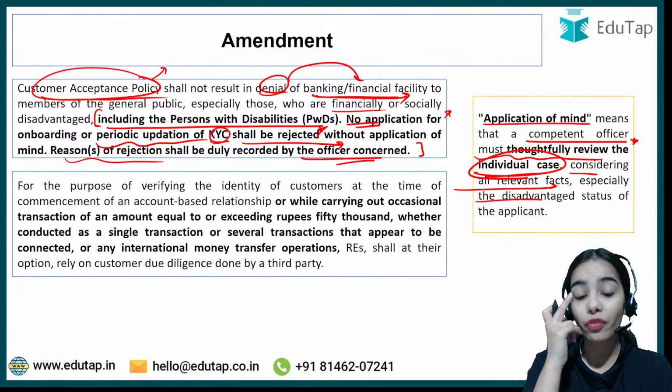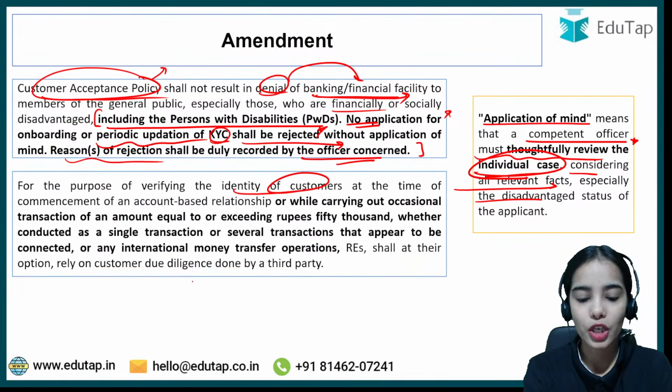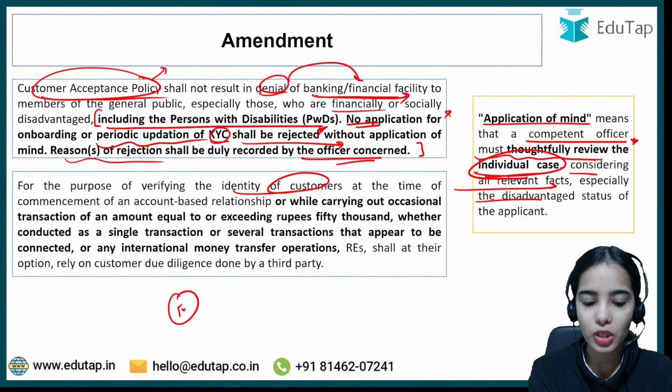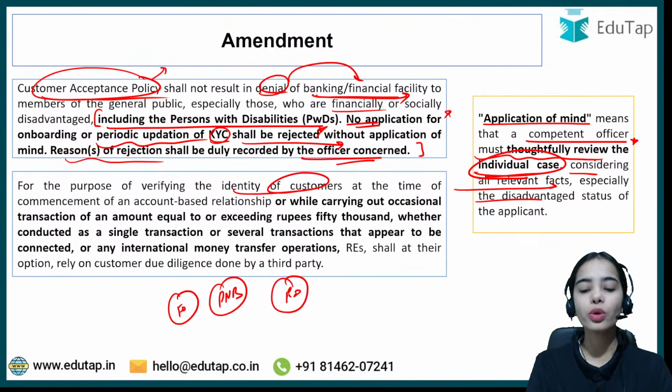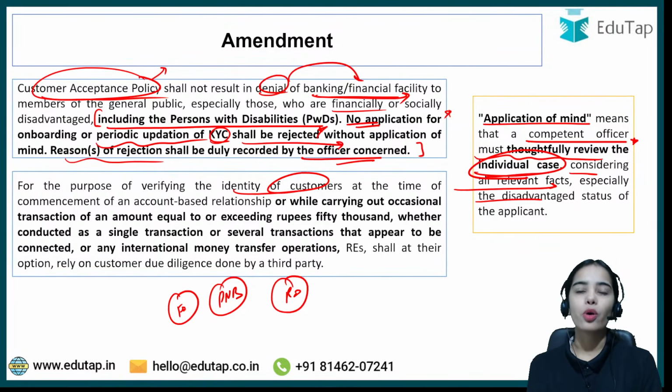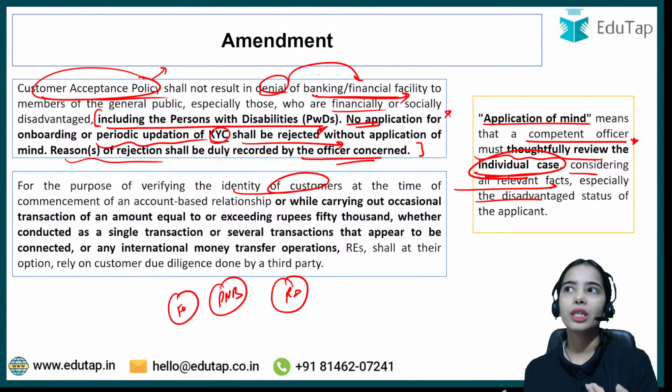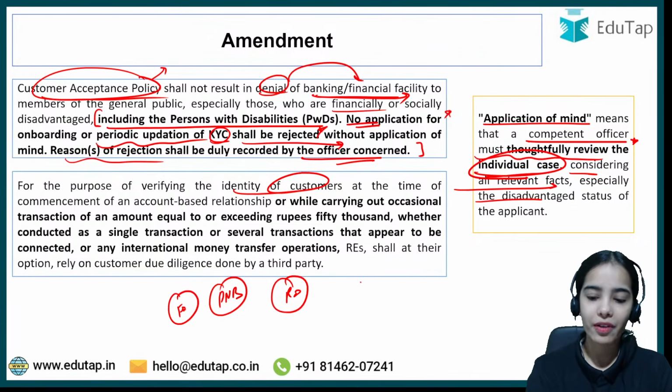Next is for the purpose of verifying the identity of the customers. Let's say I want to open a fixed deposit account with State Bank of India, or I want to take a loan from Punjab National Bank, or I want to open a recurring deposit account with ICICI Bank, or a savings account with HDFC Bank. So there is KYC that is required.